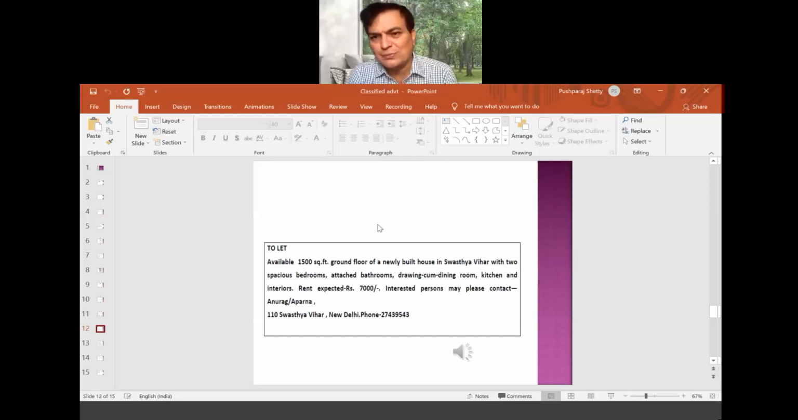Okay, only boys, so there's no problem. So you can just write Anurag there, and your address, 110 Swasthi Vihar, New Delhi. Phone number, you can write, even email ID also. I hope it's clear to all of you. Any doubt about this, whatever we have seen so far?